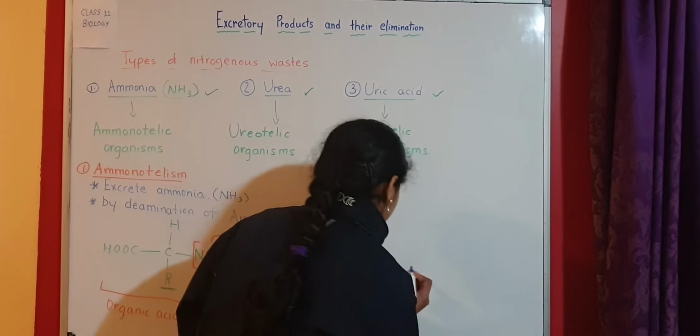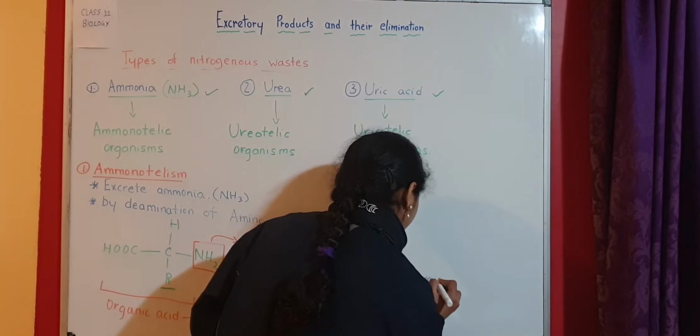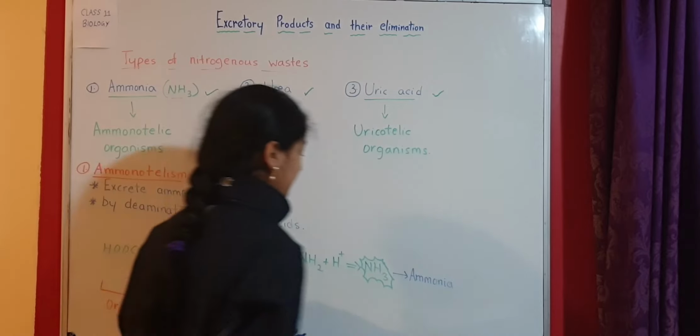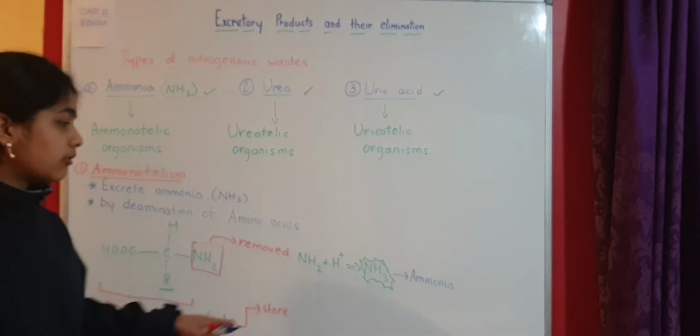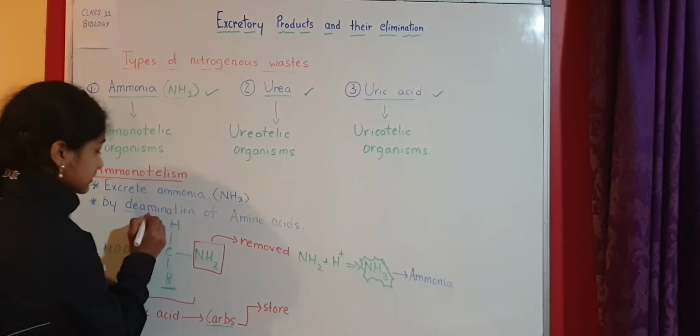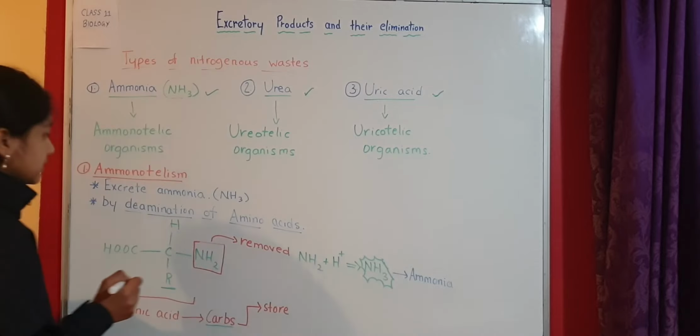So this is how ammonia is produced, and that process is called deamination of amino acids. So this is about ammonotelism.